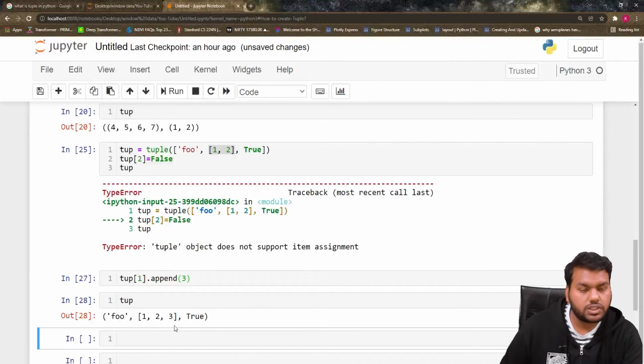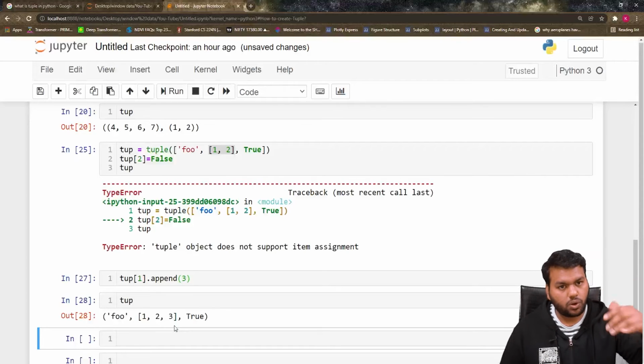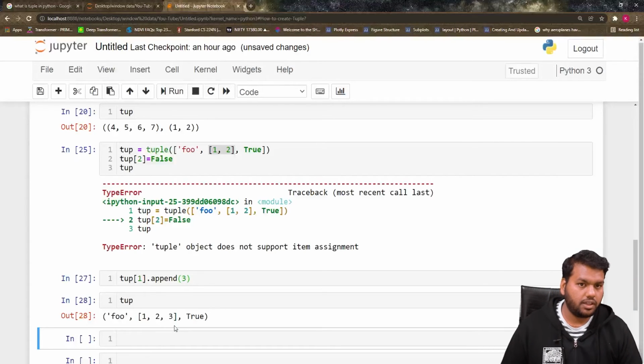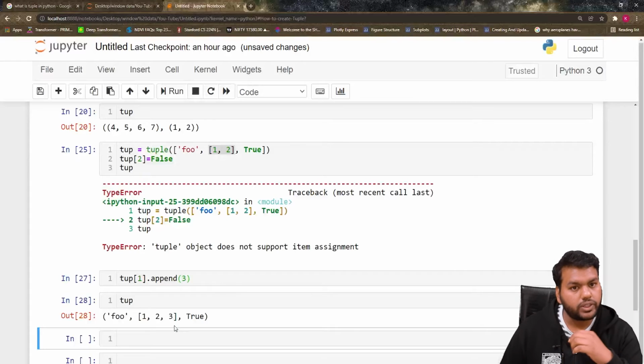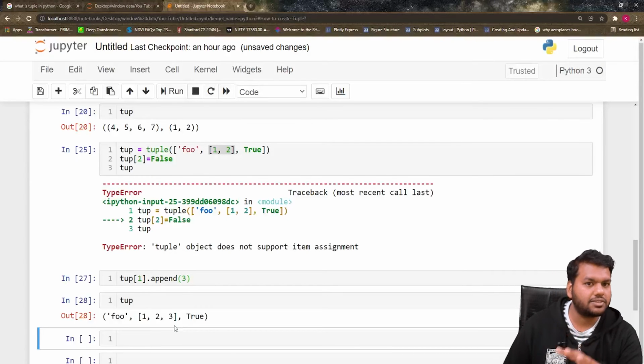So the climax of this story is that tuple objects are immutable, but if you define any mutable object inside a tuple, you can change it or you can remove it, but you can't remove the tuple object. This is a very important question. You can expect this question in your interview if you are interviewing at a service-based company.